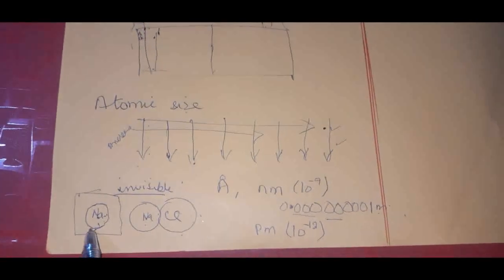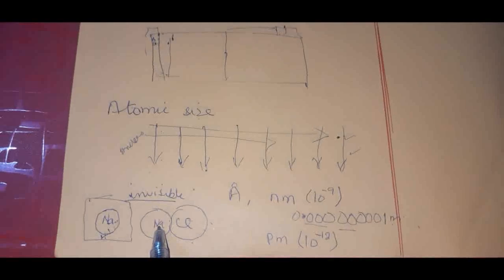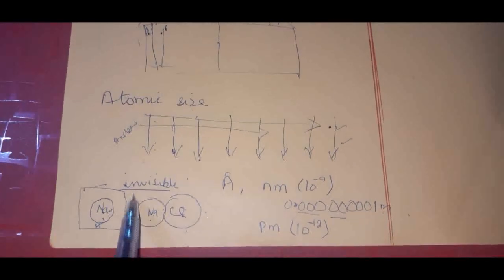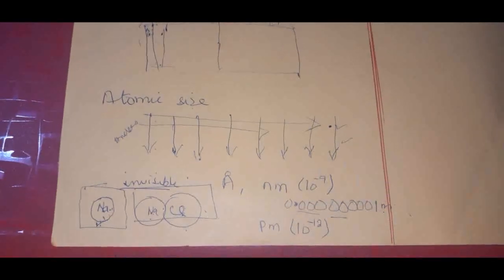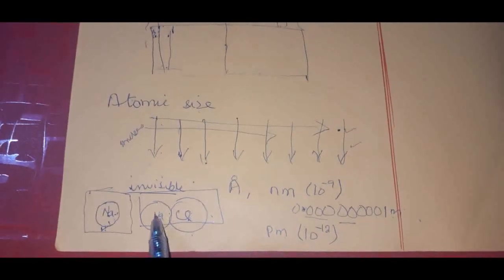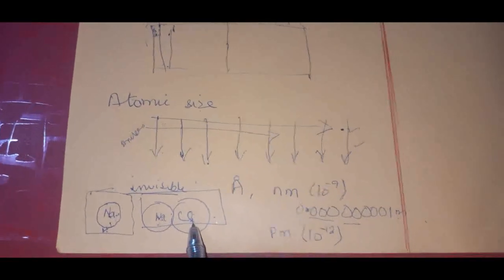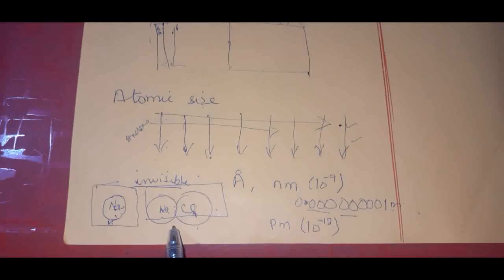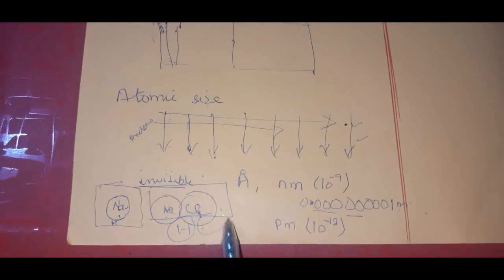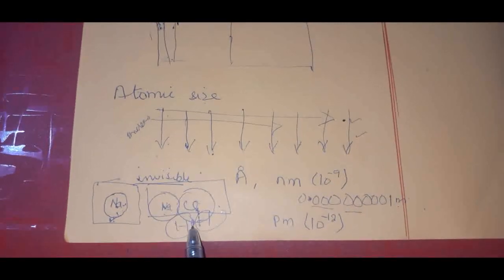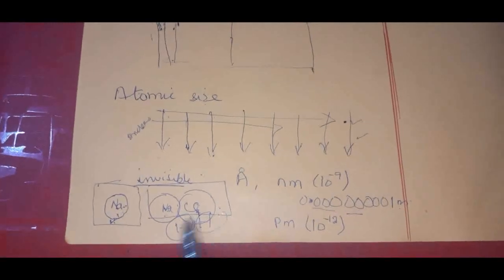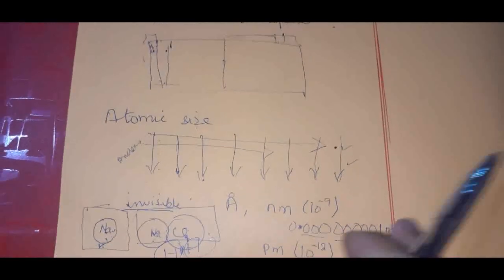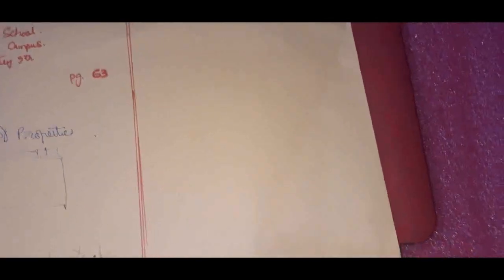Here we call it atomic radius, but when it combines with another element and makes an ionic compound, we say ionic radius, or if it is a covalent compound, as in the case of hydrogen gas, we call it covalent radius, right? So we have different types of atomic sizes, but atomic size is always measured in the form of radii.